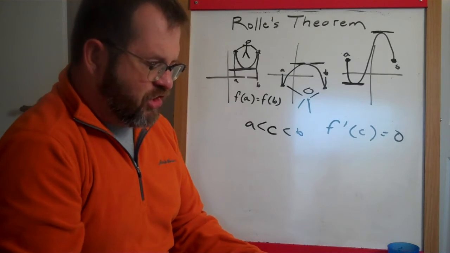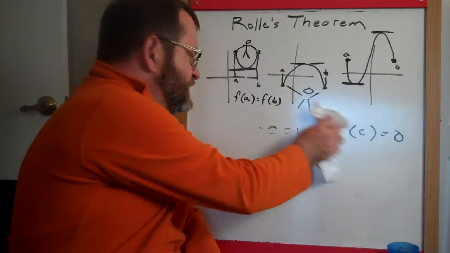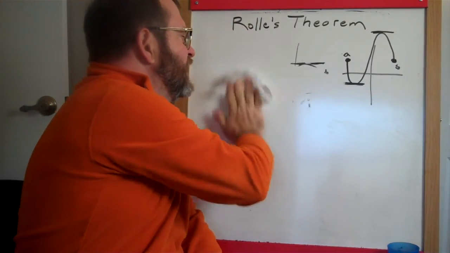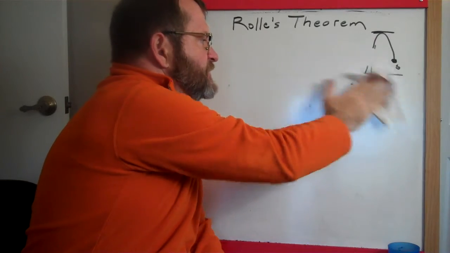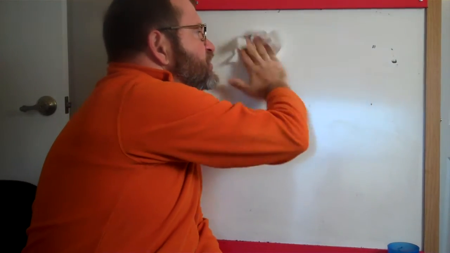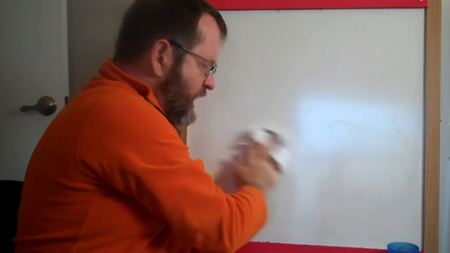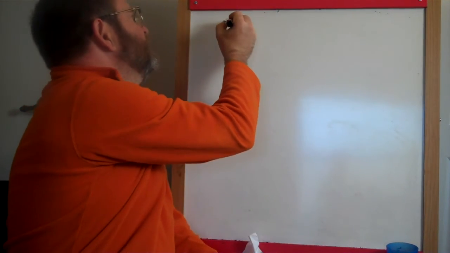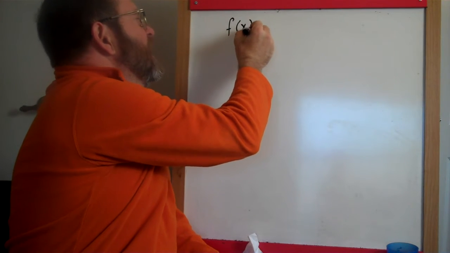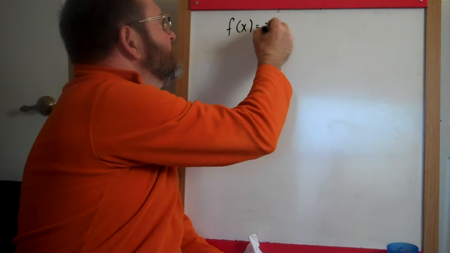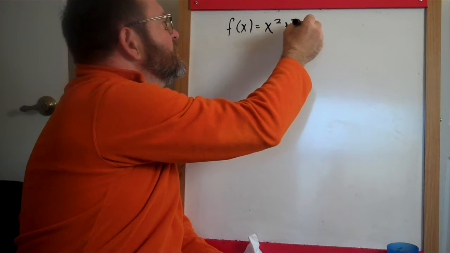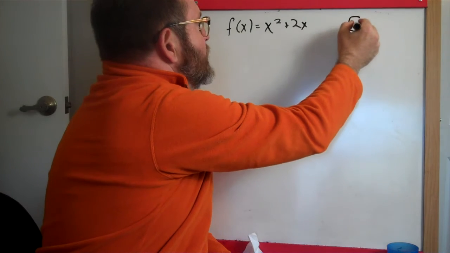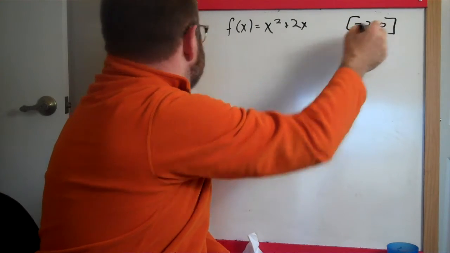But there's all kinds of things. Rolle's theorem is mostly useful because it gets us toward the mean value theorem, which is the main purpose of today's activity. But let's do an example from your book about Rolle's theorem. We have this function, f of x, on page 2 of your handout, f of x equals x squared plus 2x, and we're going to have the interval from -2 to 0 along the x-axis.